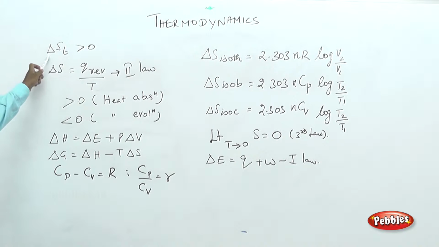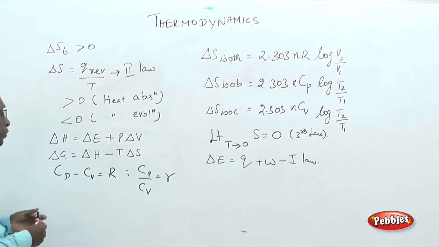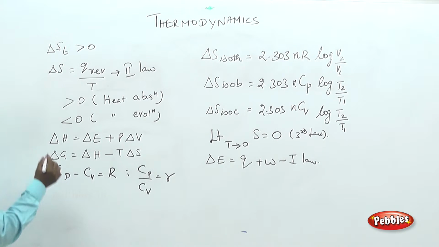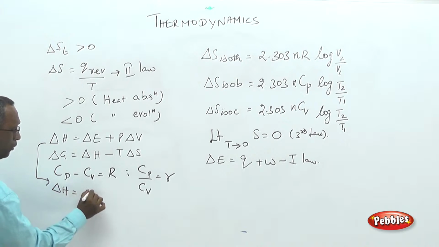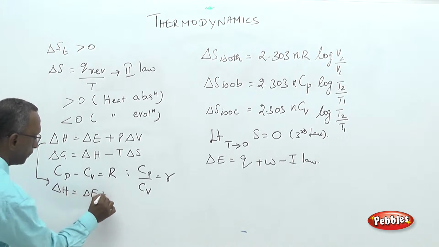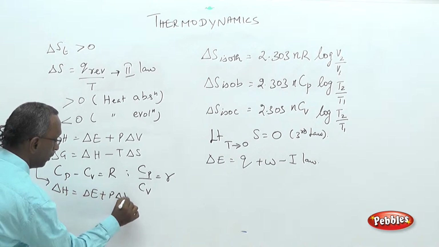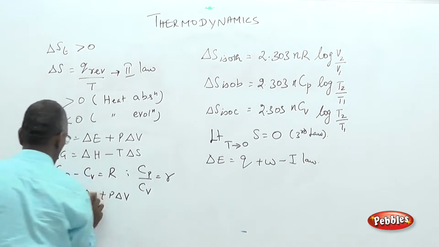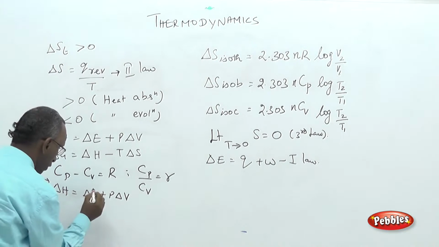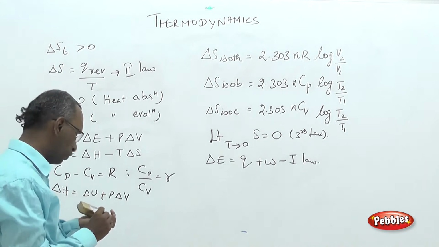But here, delta stands for change, S stands for entropy, H stands for enthalpy, G stands for Gibbs free energy, and E or U is internal energy. So, this equation can be written as delta H equal to delta U plus P delta V. Instead of delta E, we can write delta U. So, E or U both mean the same. Different books or different texts follow different notation.